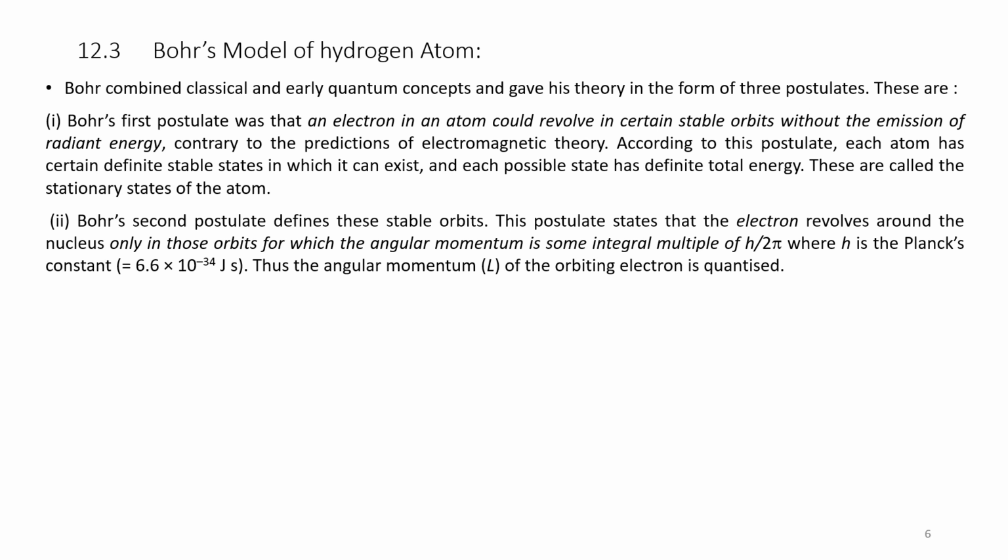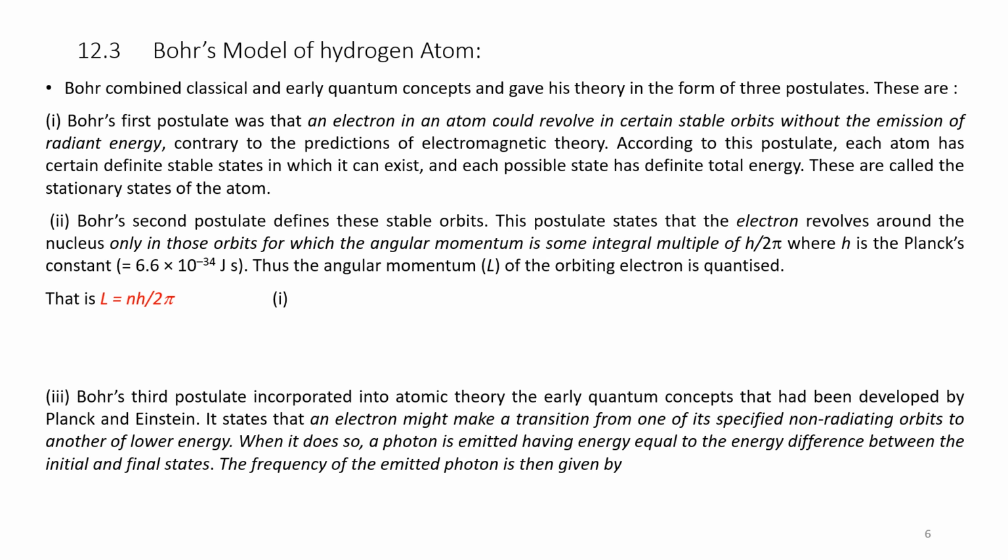That means orbits are quantized. That is, they are integral multiples, meaning whole multiples of a whole number. Therefore, L is the angular momentum, n is the orbit number, h is Planck's constant, and that is divided by 2 pi. This is the equation for the angular momentum. So let it be equation 1.